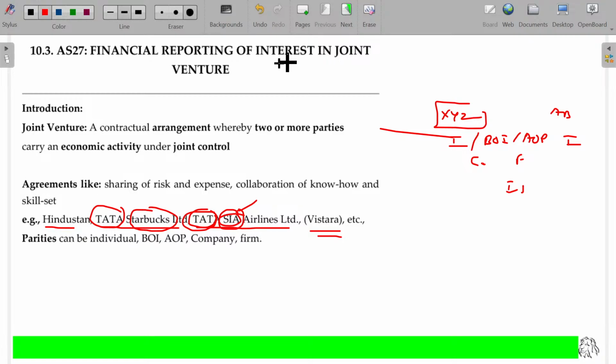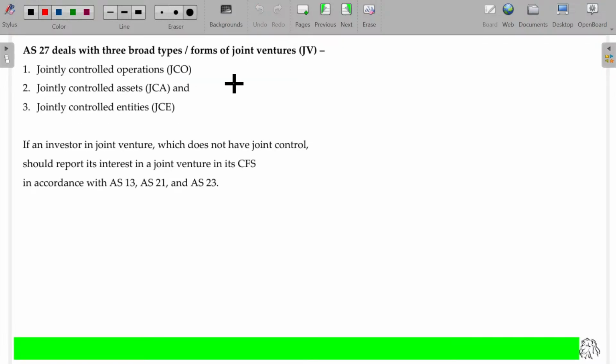Financial reporting of interest in joint venture. Now, this AS 27 deals with three broad types, otherwise named as forms of joint venture. One is JCO, jointly controlled operations. Another one is jointly controlled assets. Another one is jointly controlled entities. So we have three forms of joint ventures.